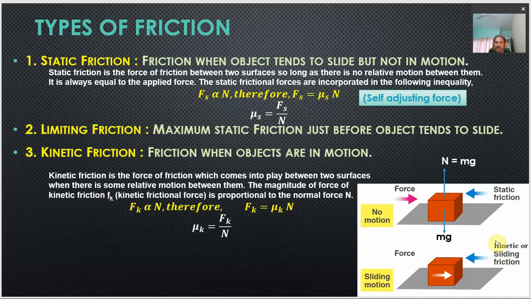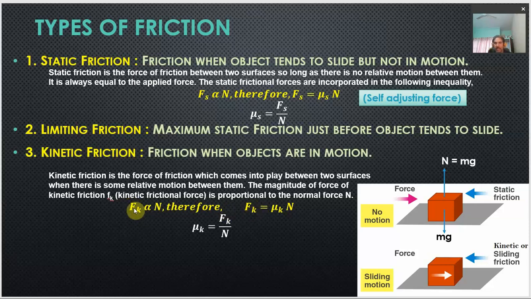So, it is quite simple. Kinetic friction is the one which acts between the two surfaces whenever there is some relative motion between them. And this kinetic frictional force is also directly proportional to the normal reaction, and from here we get a constant.